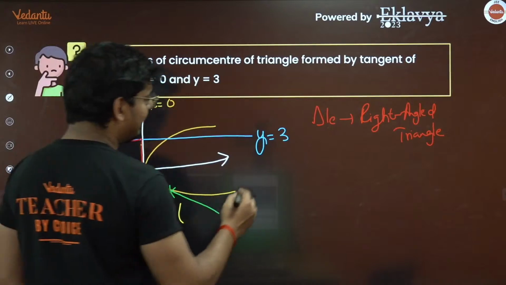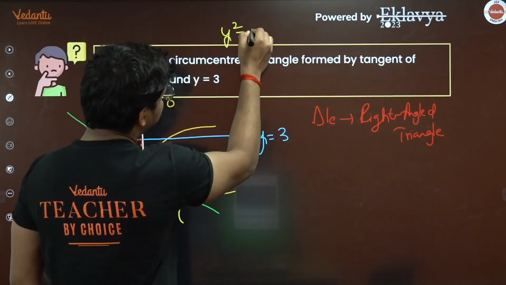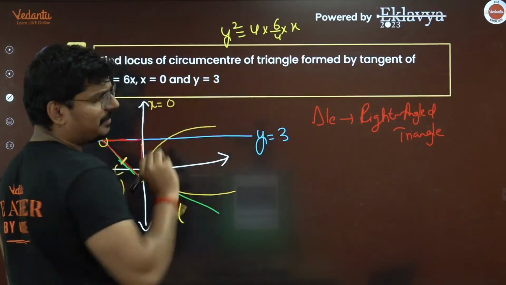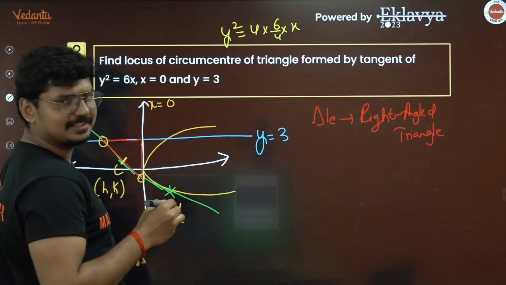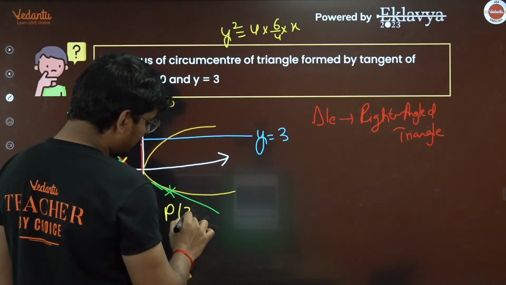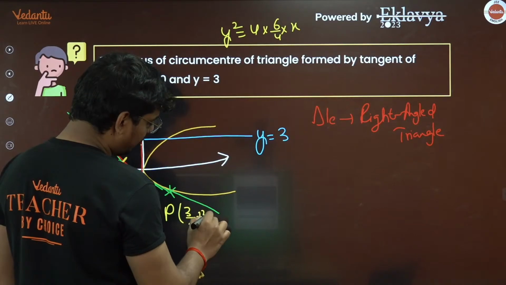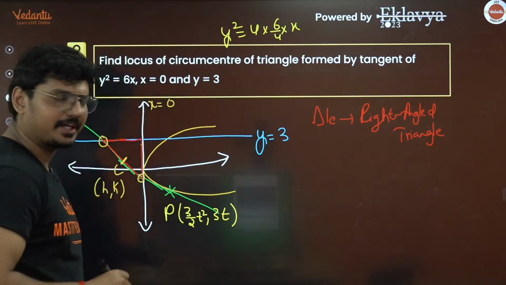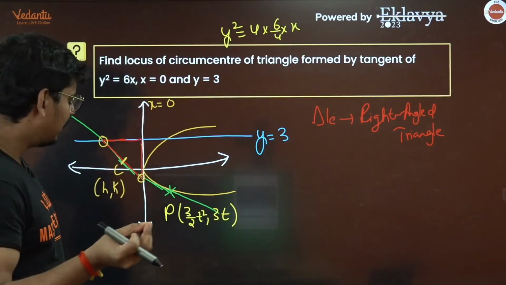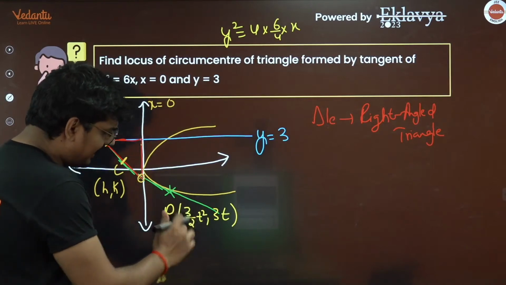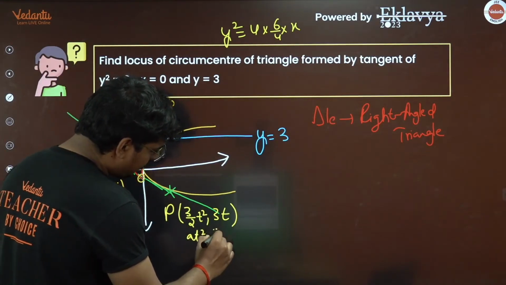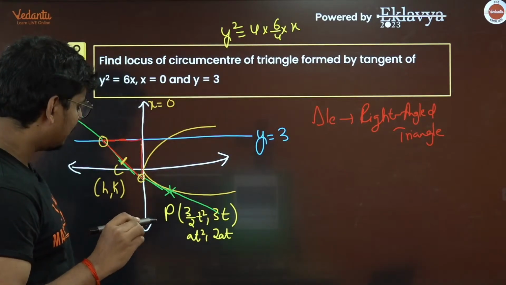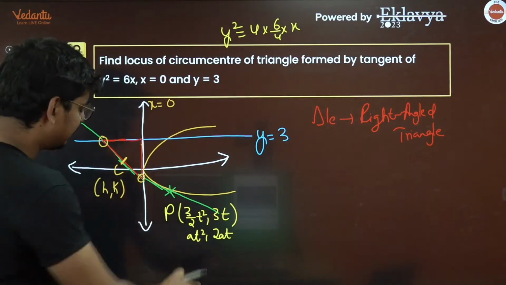Now what is the value of a here, guys? y² is equal to 6x, so 4a is 6, and a is 3 by 2. Yes or no? The value of a is 3 by 2. So at² is 3 by 2 t², and 2at is 2 into 3 by 2 t, that is 3t. Is this clear for everyone? So this is going to be your point.